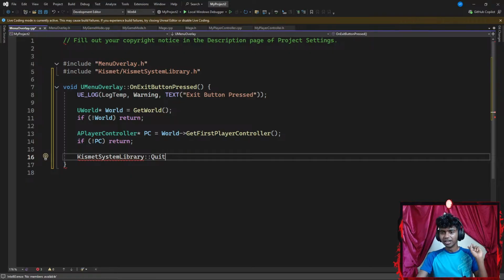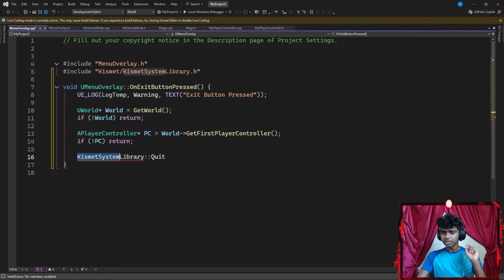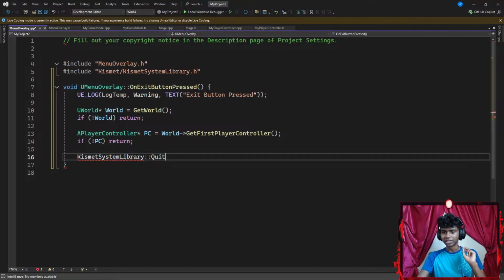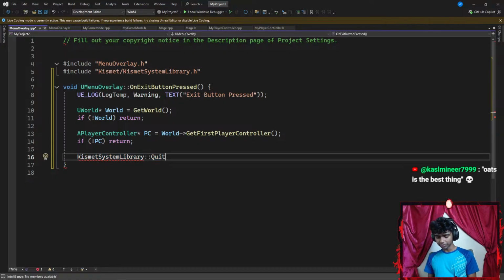It's kind of funny, guys. Okay, let's see. So Kismet system library. Wait. Okay, oats is the best thing, guys. That actually does make sense. Okay, maybe I'll go ahead and eat something as well. Well, I guess I'm done.